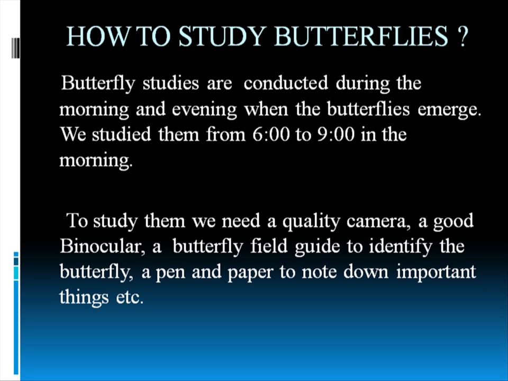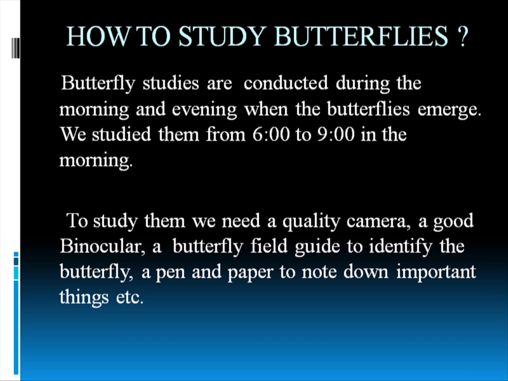It is very interesting. As I said earlier, butterflies are cold-blooded organisms, and they mostly depend on the environmental temperature. So they don't come out very early in the morning. I have written there 6 to 9 in the morning, but that is mostly for the summer. Because in the winter, if you come out at 6, it is foggy and misty everywhere, and you will see no butterflies. So in the winter, it is good to come when the sun comes out. But in summer, the sun will almost always come out. If you go from 6 to 9 in the morning, you will find the highest range of butterflies.